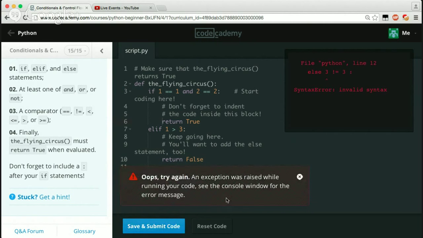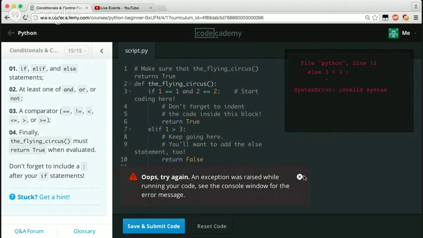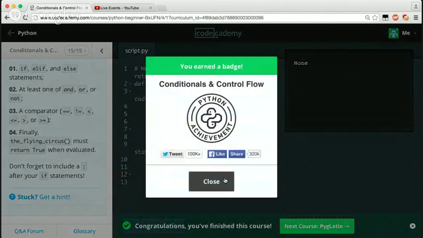An exception was raised while running your code. The console window shows the error message: file Python line 12, invalid syntax. Okay, well, how about that? Still nothing. So I just deleted that and just put else.